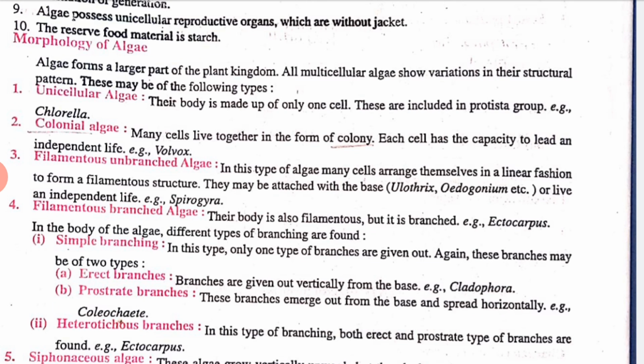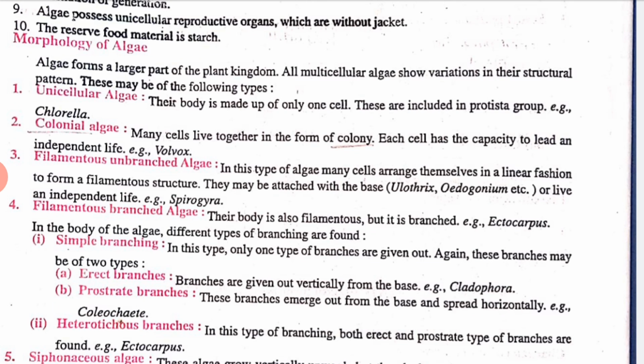Colonial, that means many cells live together in the form of a colony. Filamentous unbranched means the cells are arranged in a linear fashion. Filamentous branched means they are branched in a group, right? This type of algae is of two types, that is erect branch and prostrate branch,